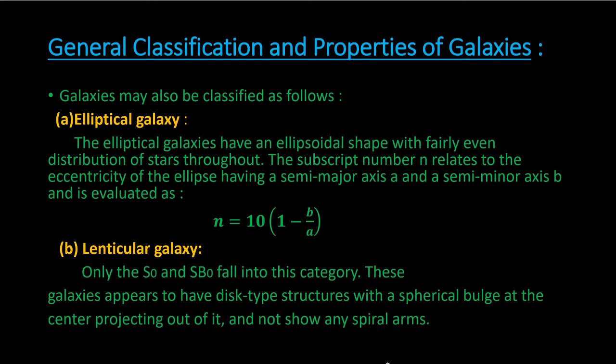Next one would be the lenticular galaxy. Among all the spiral galaxies, only S0 and SB0 fall into this category. These galaxies appear to have a disk-type structure with a spherical bulge at the center. This is the normal galaxy, I think, which is shown in the figures.